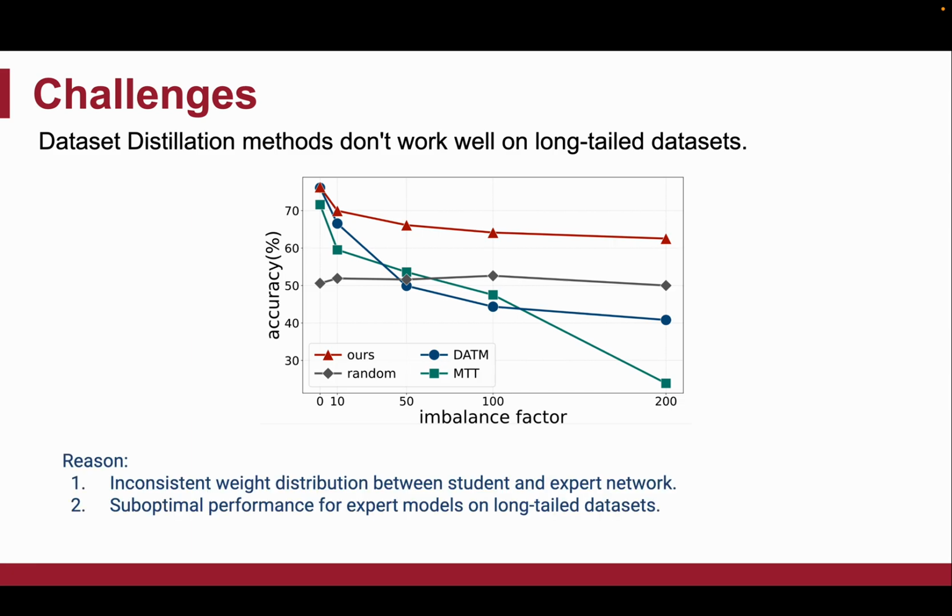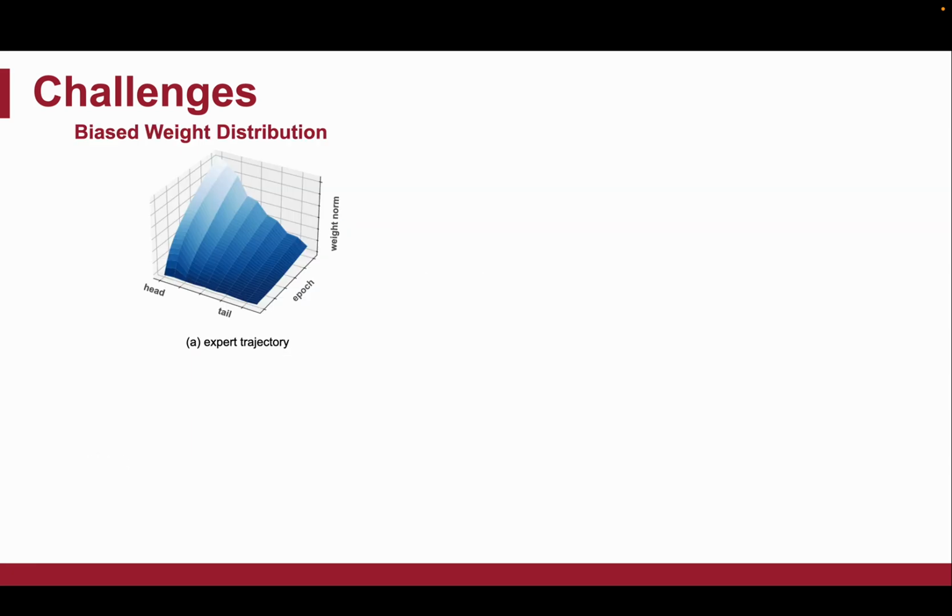There are two key reasons behind this: inconsistent weight distribution between student and expert network, and suboptimal performance for expert models on long-tail datasets. Let's first take a look at the weight distribution issue. Here is a weight norm trajectory of an expert network we're retraining. For head classes, the weight norm grows quickly, while for tail classes, it grows slowly. This imbalance leads to poor performance on the tail classes.